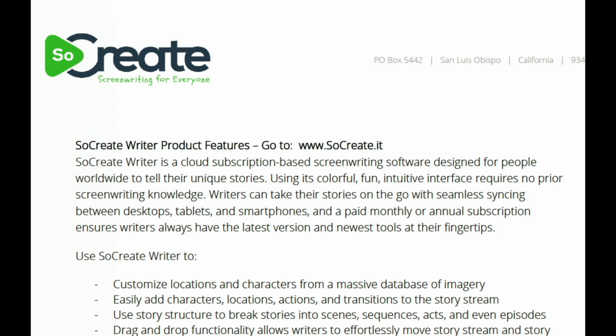Now, using its colorful, fun, intuitive interface requires no prior screenwriting knowledge, which I think is awesome. Writers can take their stories on the go with seamless syncing between desktop, tablets, and smartphones. And a paid monthly or annual subscription ensures writers always have the latest version and newest tools at their fingertips. In a nutshell, SoCreate helps novice screenwriters focus on the story and not on the format.